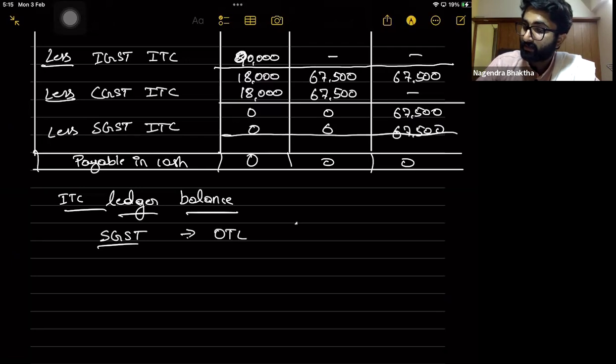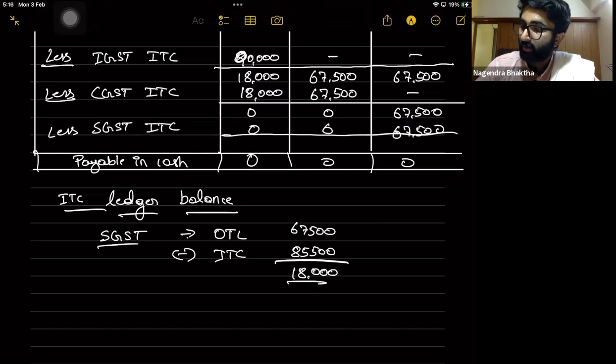OTL is 67,500 minus ITC, that is 85,500. So that 18,000 will be carried forward. Correct? 85,500 minus 67,500 is equal to 18,000. Yes, that 18,000 will be carried forward.